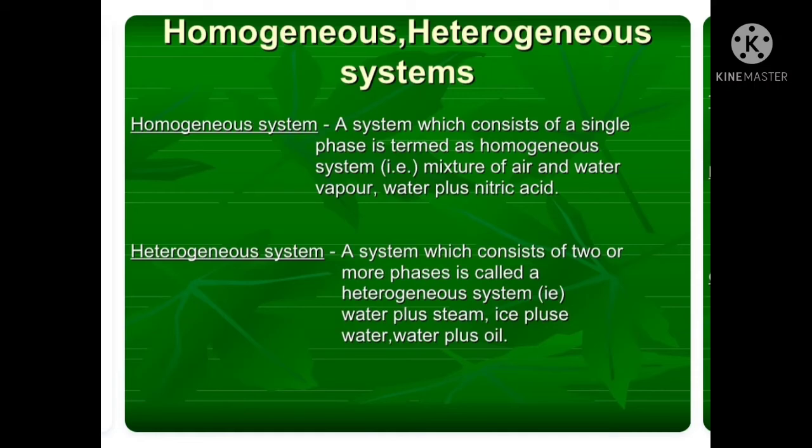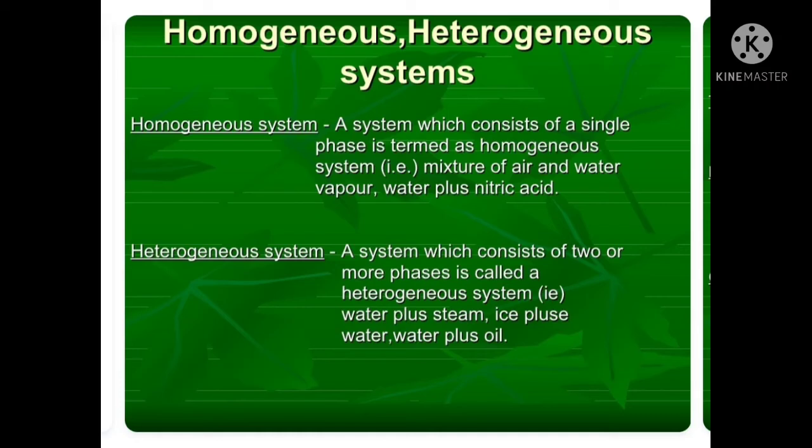Firstly, homogeneous system. A system which consists of a single phase is termed a homogeneous system. In other words, a mixture of air and water vapor, or water vapor plus nitric acid. These are constituted as homogeneous systems.